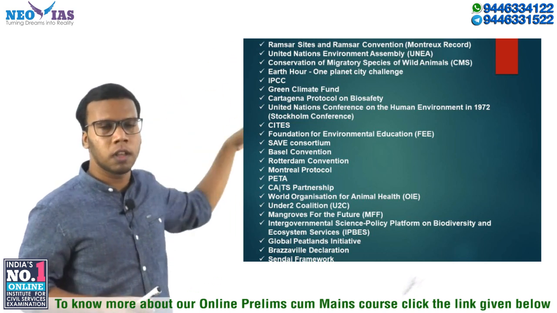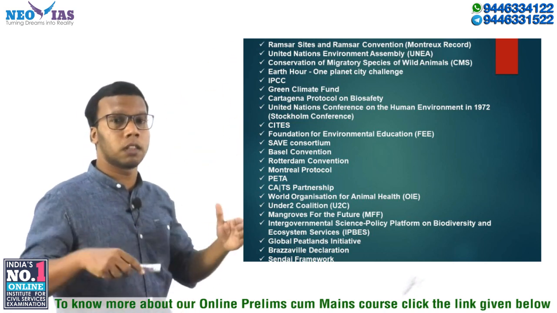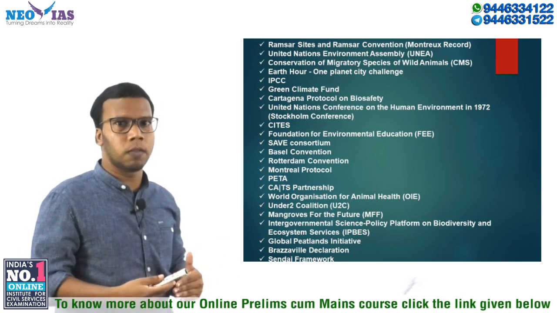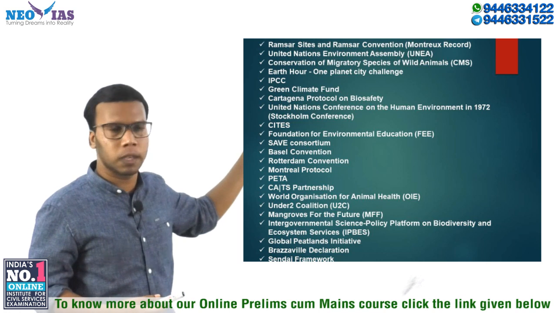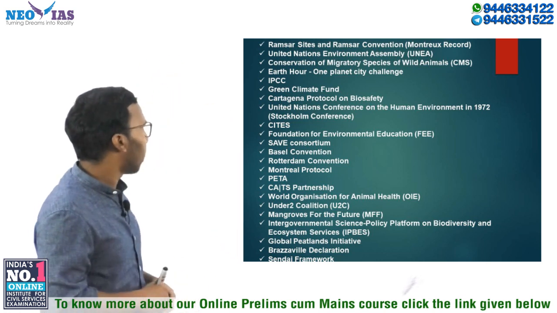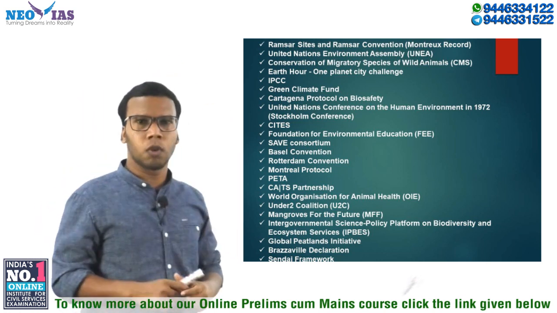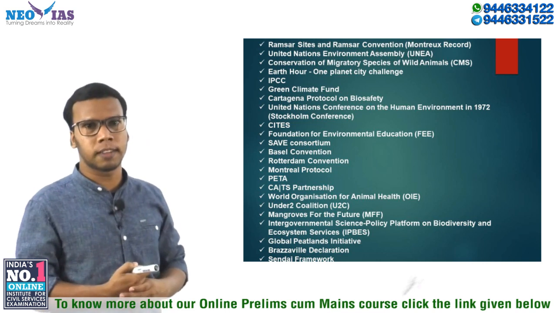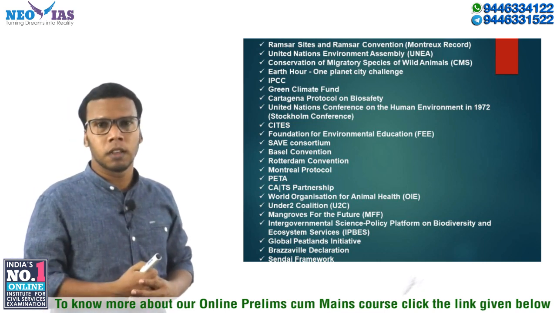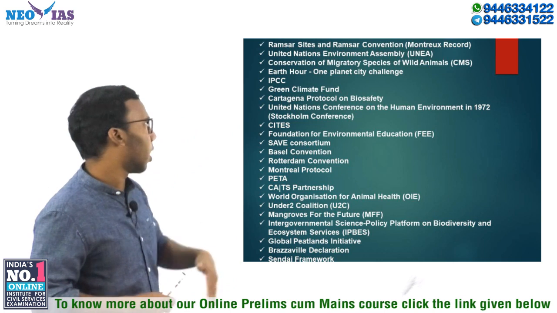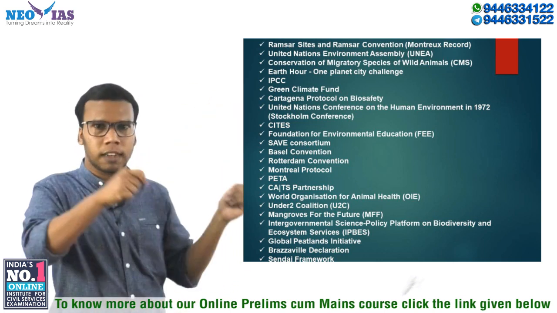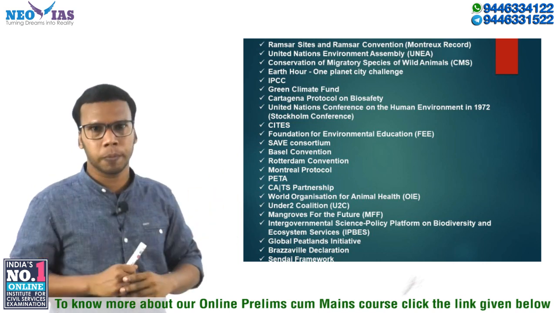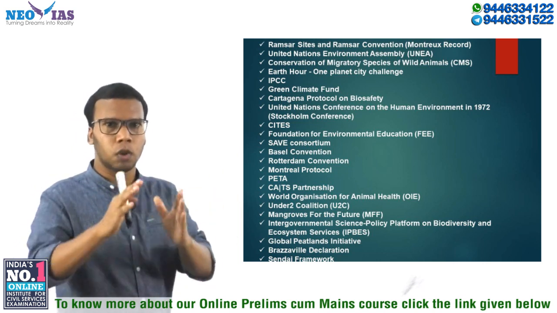The Montreux Record is a part of the Ramsar Convention. You need to know which wetlands or Ramsar sites in India are in the Montreux Record or list. Then the United Nations Environment Assembly, UNEA. Everyone knows about UNEP, the United Nations Environment Programme. You need to know what UNEA is and the relation between UNEA and UNEP.